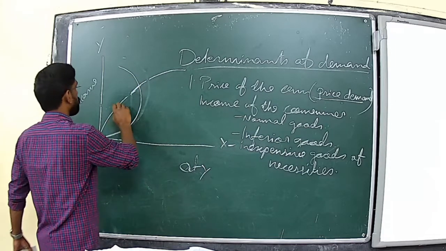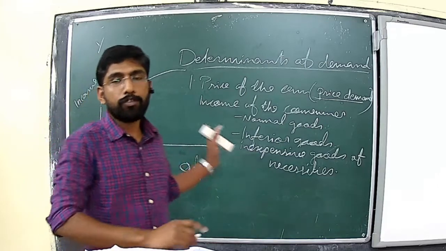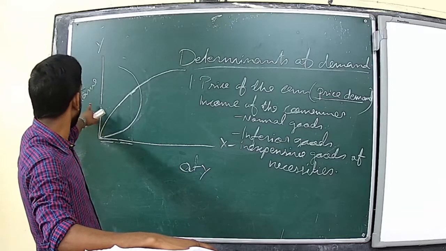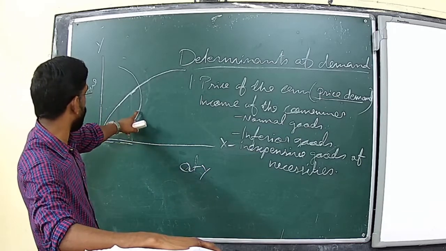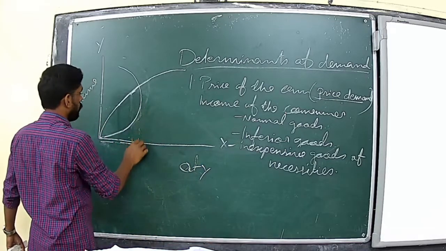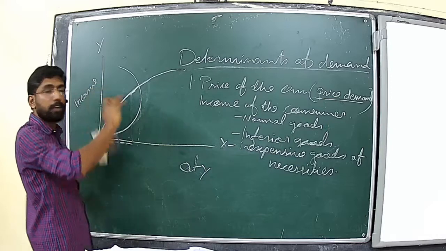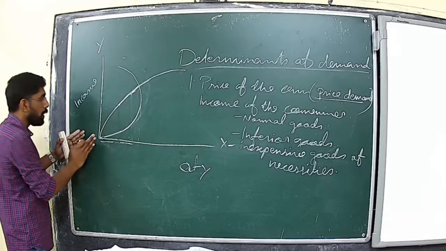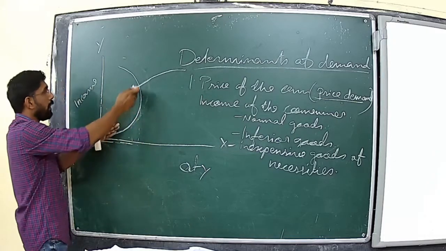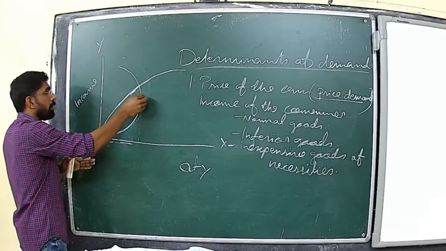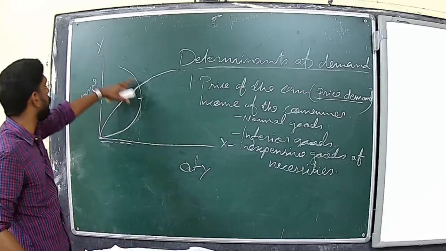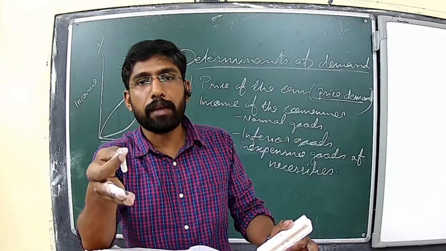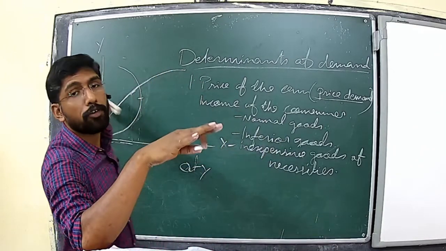See, in the case of inferior goods, when the income was very low, the demand for this commodity was up to here, and when the income again started to increase, the demand for the commodity started to decrease. It is coming back. It was increasing and then it started to come back. After the half of the graph, it started to come back, which means based on the increase in the income, the demand for inferior good started to decrease.